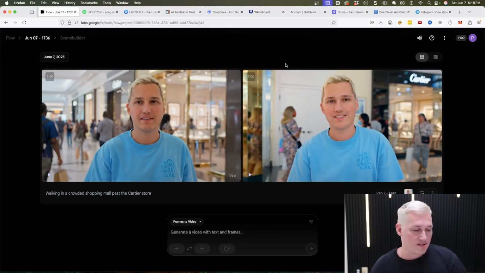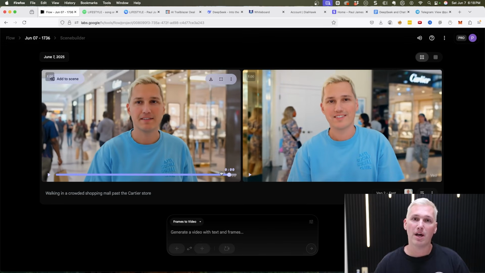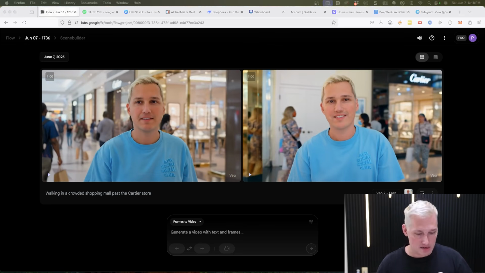Flow is this new editor that Google put out, which combines Veo 3 in a way. If you've ever messed with Veo 3, you probably know that usually the output is about 8 seconds. These ones are a little bit shorter, but I found that when you use the tool in the way I'm gonna share with you right now, with these shorter outputs, it just generally tends to work out a lot better if you give it shorter tasks to do.